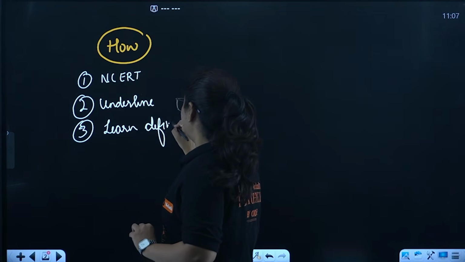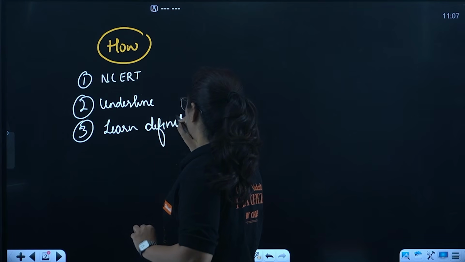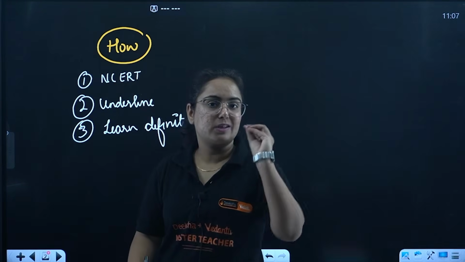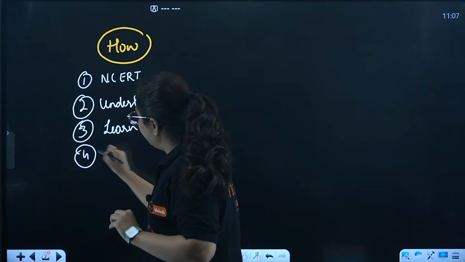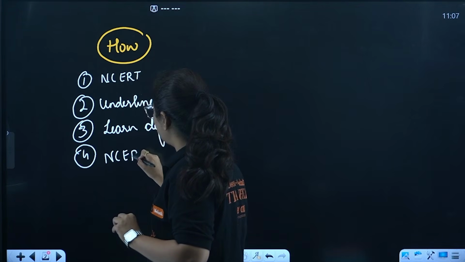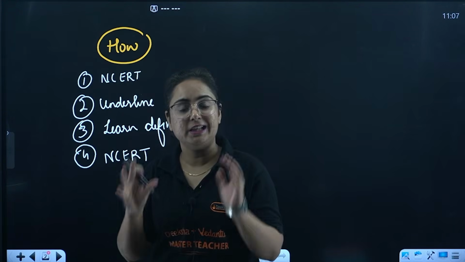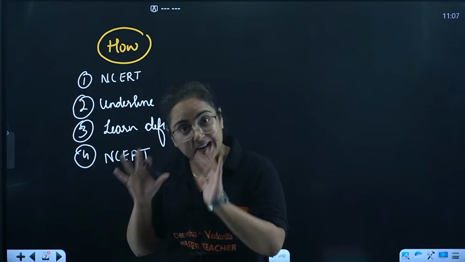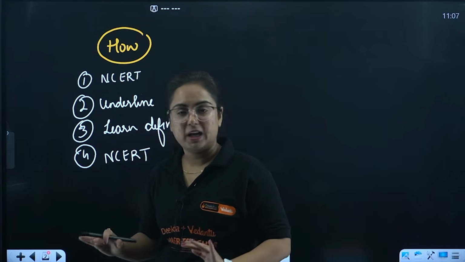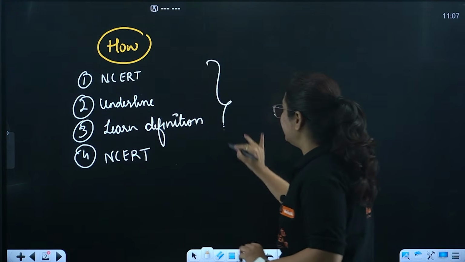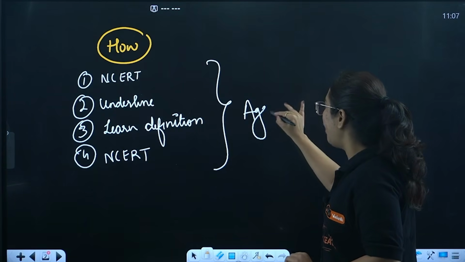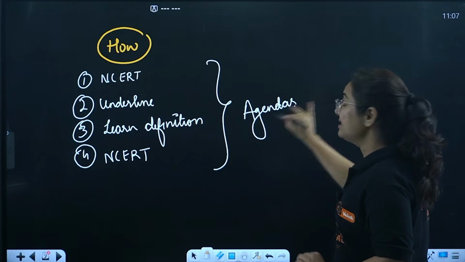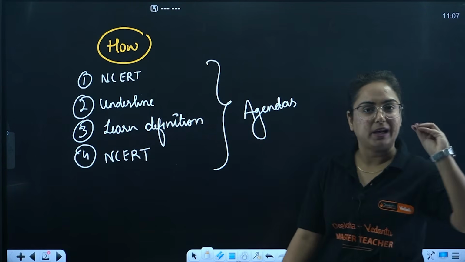I will give you time, you will be doing it. The fourth thing is to solve all those NCERT questions given in the book right now in this video. This will be our agenda for the day, and for all the lectures in this series, NCERT line by line.